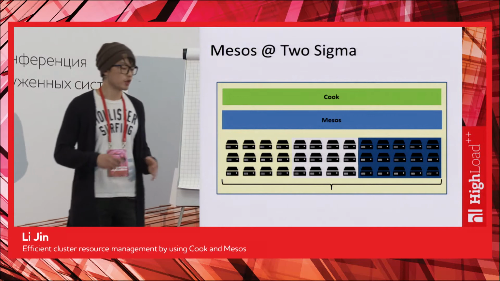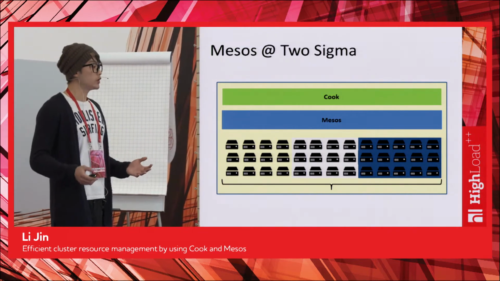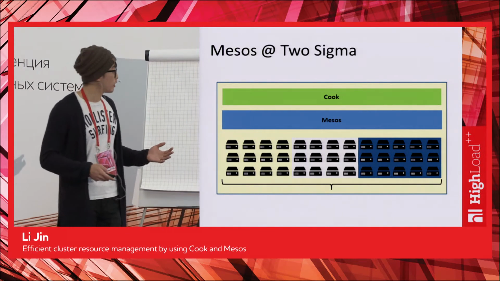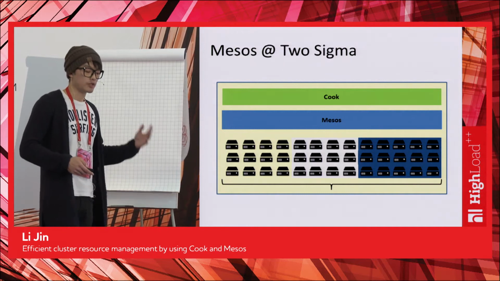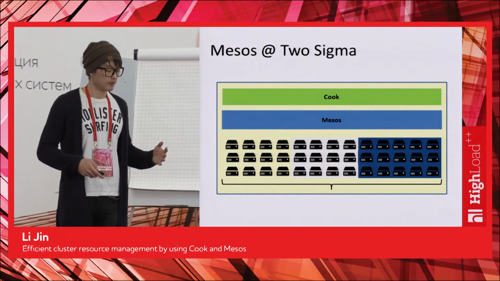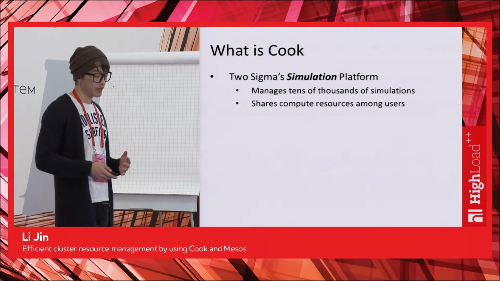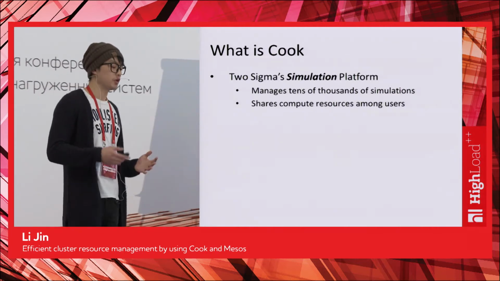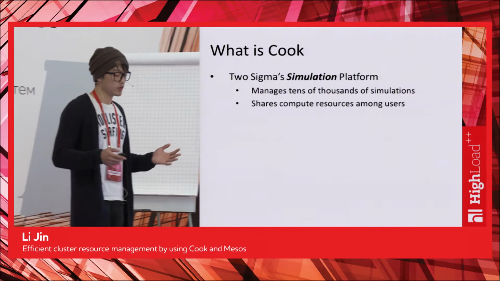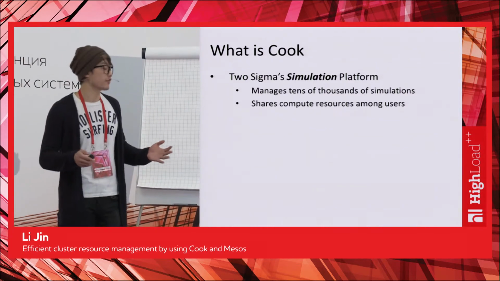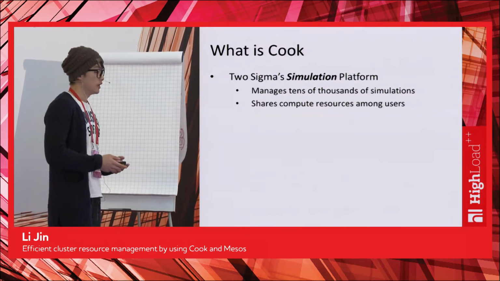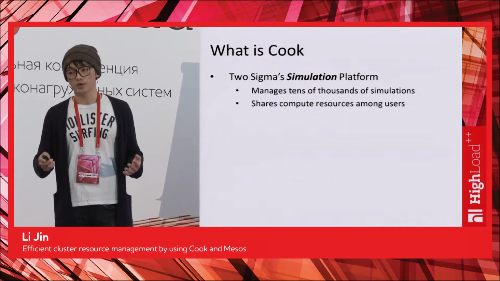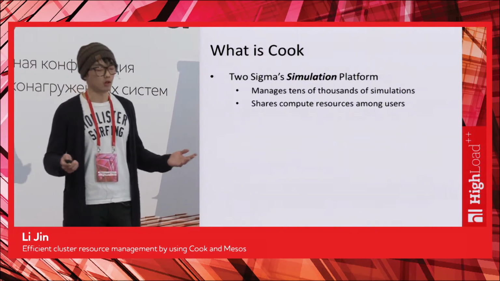So this is how Mesos looks at Two Sigma. At Two Sigma, we use Mesos to manage the majority of our compute cluster, and we run a single framework on top of that called Cook. For the rest of my talk, I'll be mostly focusing on Cook because I think it's very interesting. So what is Cook? Cook is Two Sigma's simulation platform. Let's not worry about what simulation means right now, but Cook manages tens of thousands of simulations every day. And Cook is responsible for sharing compute resources among all its users, because we have a lot of users and only one compute cluster.